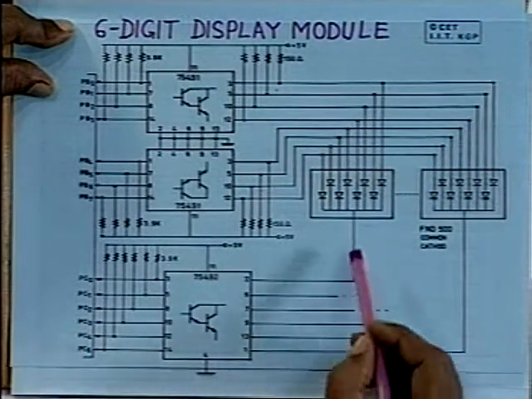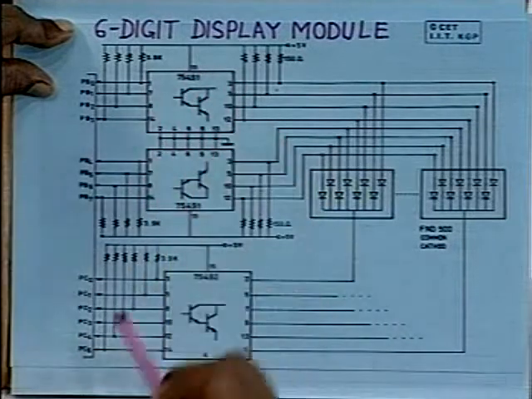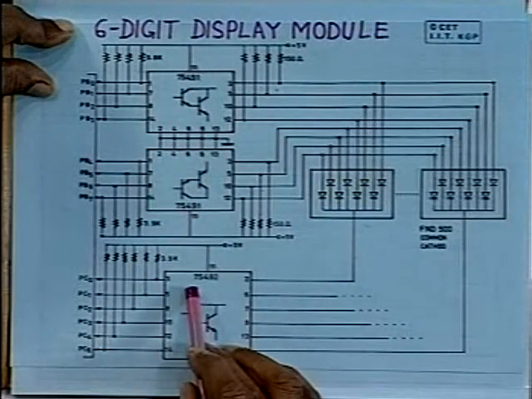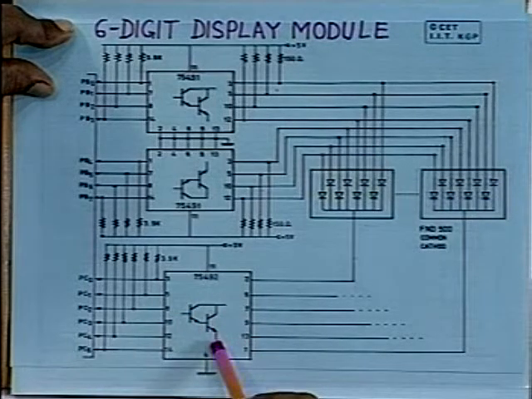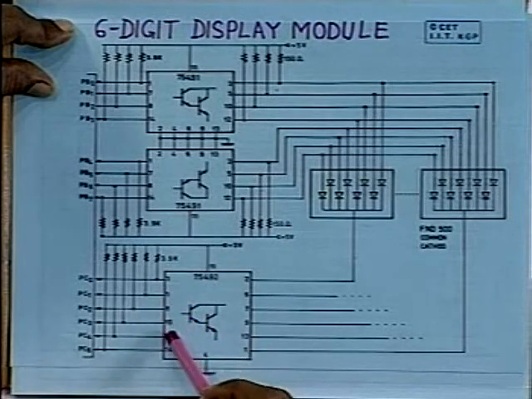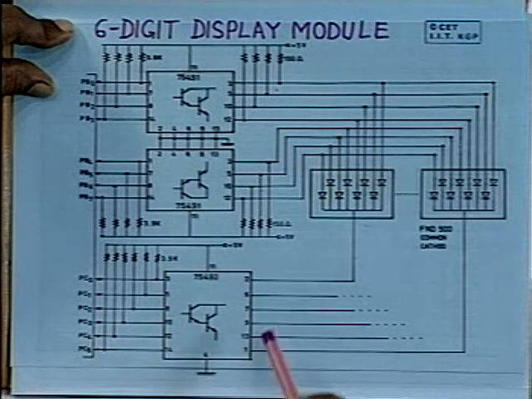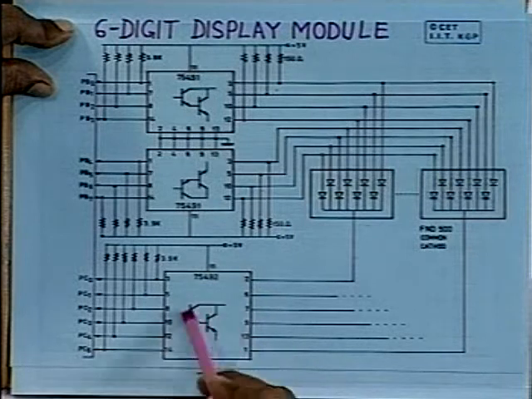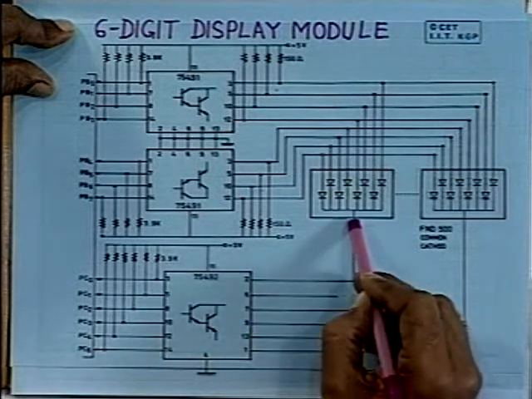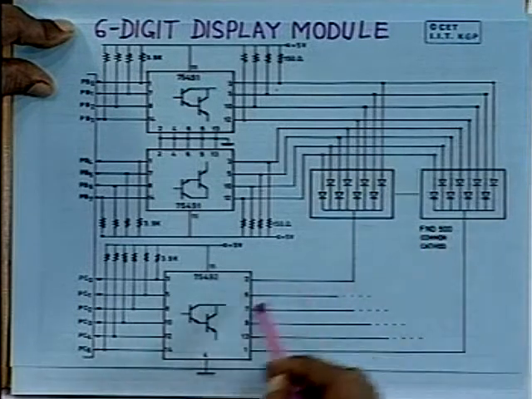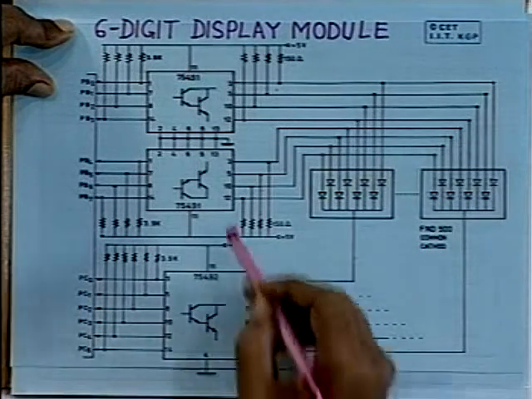Now, these are the segment drivers, and here there is another transistor IC where you have 8 Darlington pairs, 1, 2, 3, 4, 5, 6 Darlington pairs, and you can see these transistors are connected and you can use them to connect to each of these digits. So, this is known as the digit driver.